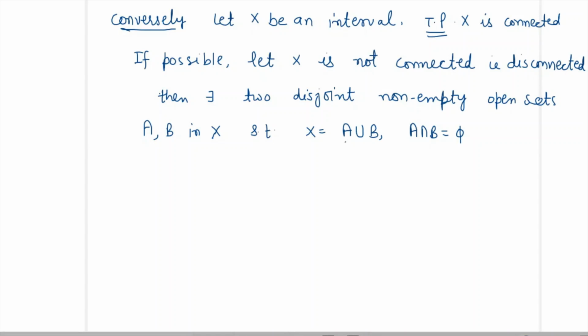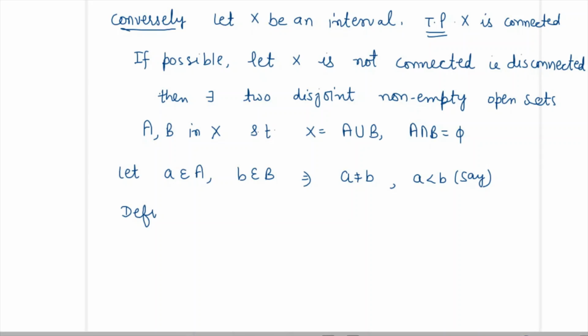Now X is a union of A and B, so let us take a point a which belongs to A and b which belongs to B. So if a is in A, b is in B, and these are disjoint sets, so we can say that a and b are not equal, and also say that a is less than b. So we assume that a is less than b here.